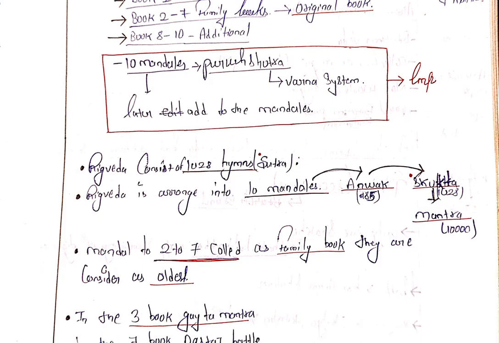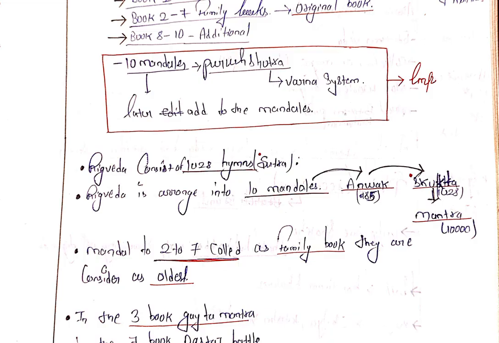Rig Veda consists of 128 hymns, and the Rig Veda is also arranged into 10 mandalas, like parts. Mandalas are divided into anuvakas. Anuvakas are divided into suktas, 128 suktas, and suktas are also divided into 1000 mantras.